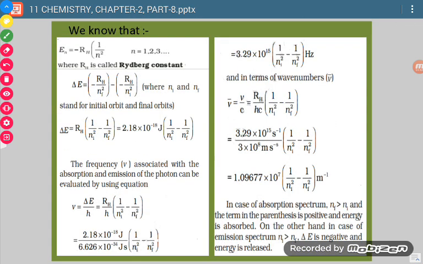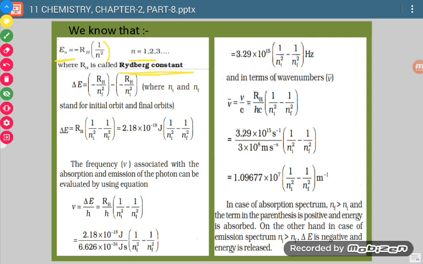Now to relate all these things in formula form, how can we go ahead? First of all, we did in Bohr's model that each energy level is also known as a stationary state, so it has a definite amount of energy. That energy is given by this formula: En is equal to minus RH within bracket 1 by n square. It means if the electron is in the first energy level, its energy is E1, equal to minus RH multiplied by 1 by n square, where RH is called the Rydberg constant.